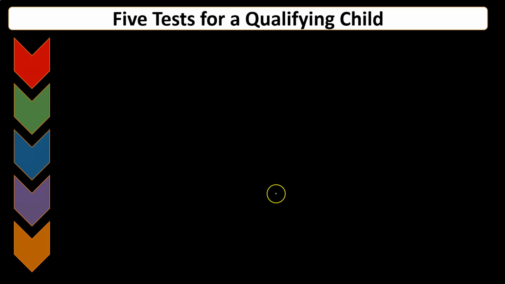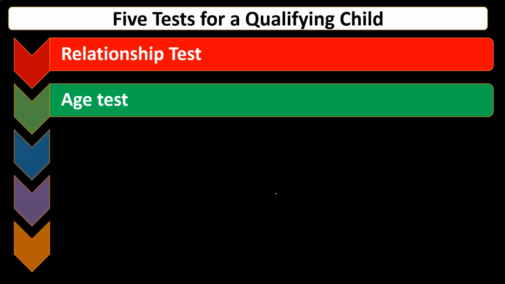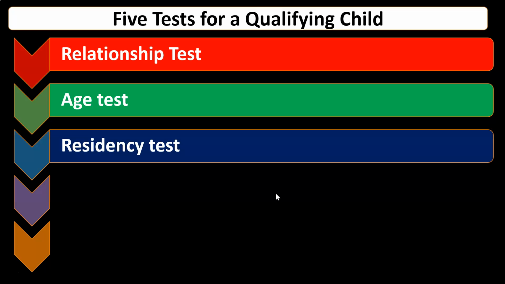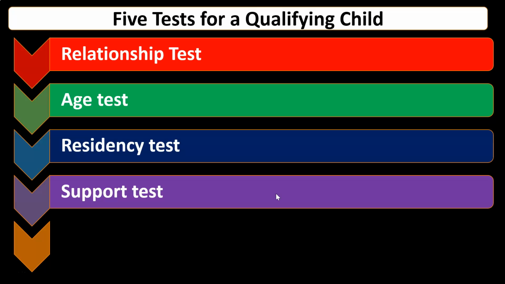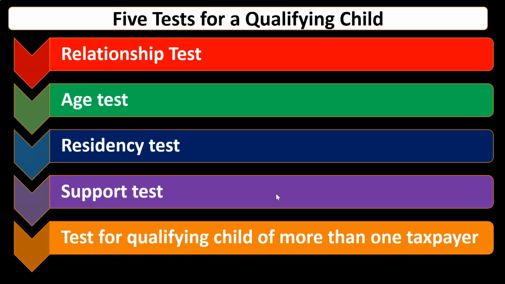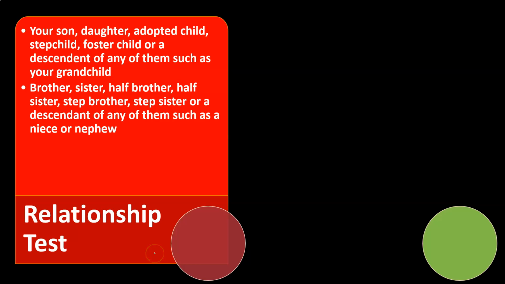in a future presentation. So for the qualifying child, there's going to be a relationship test, an age test, a residency test, a support test, and a test for a qualifying child of more than one taxpayer. We'll go into them in a little bit more detail in a future presentation, but these are basically the 5 outline tests, starting again with the relationship test.